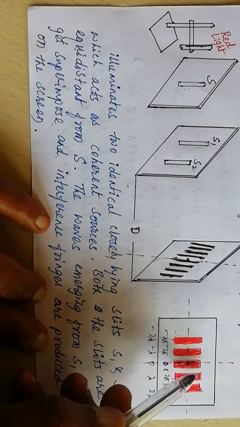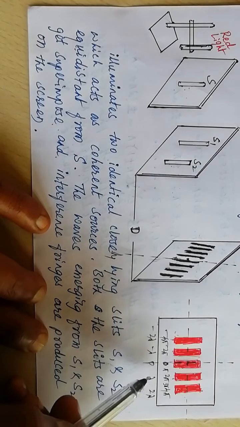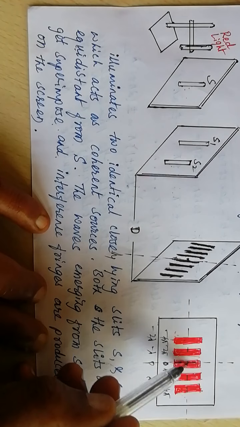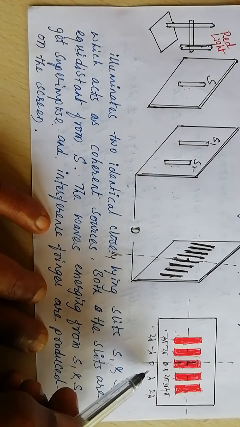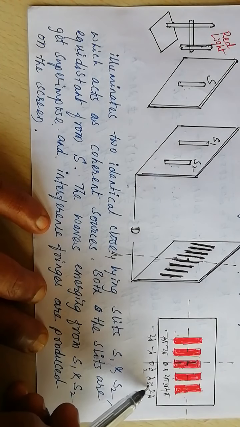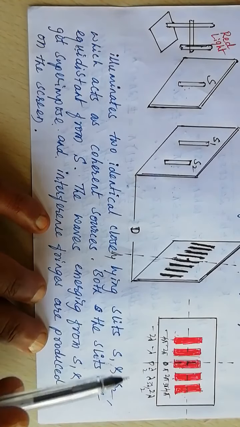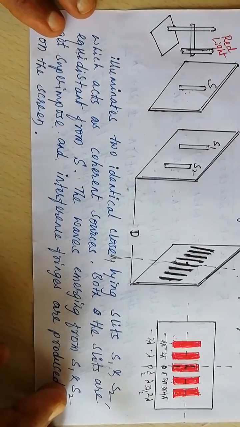For dark fringes, for destructive interference, dark fringes are being formed in between two bright bands. The path difference is lambda by 2. Here it is 3 lambda by 2, an odd multiple of lambda by 2. Then the dark fringes result.